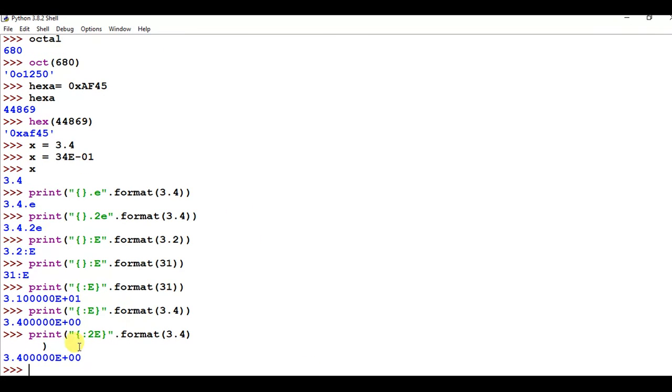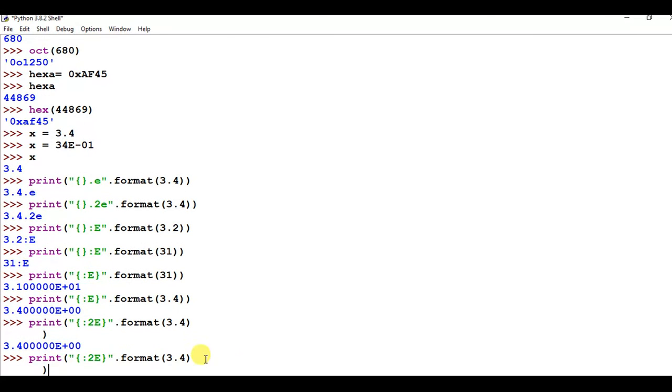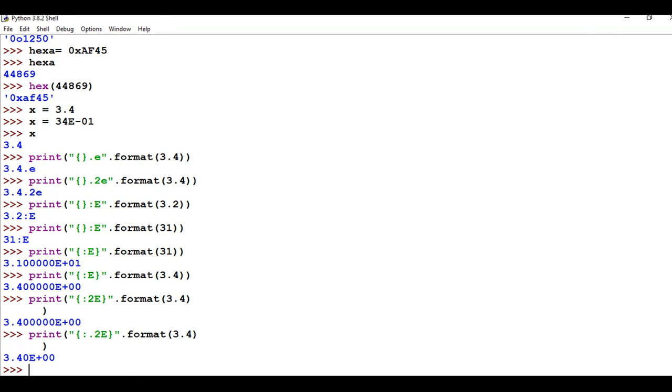Press enter and you get it. Look at here, after the decimal point only 2 digits are used, so it displays 2 digits after the decimal.